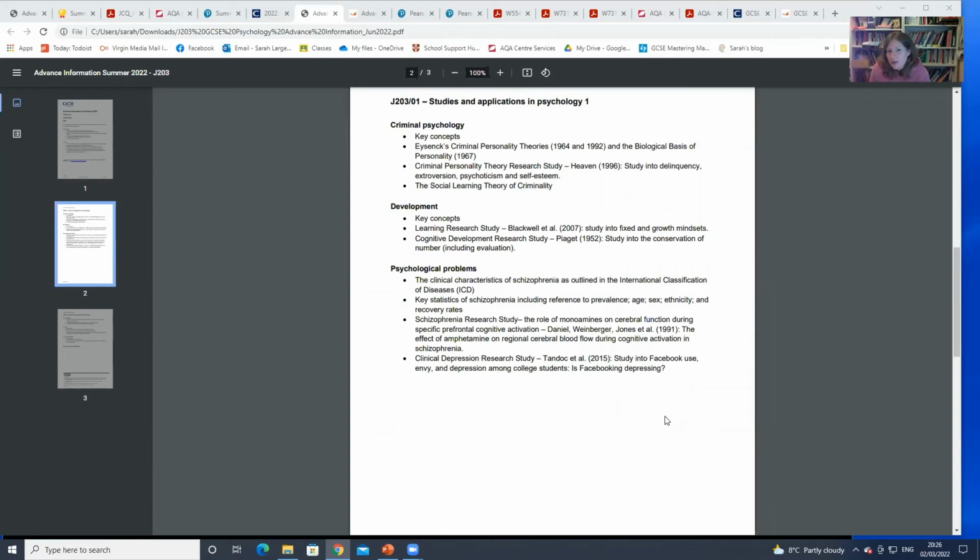To be honest, psychology is one where a good 75, 80% of the spec is just listed here. So it's not narrowing it down hugely, but it has a number of studies and some of those are not listed here. So again, that's where we won't try and remember every single detail of those studies. We'll just get the vague idea in case it's useful for a synoptic question to pull in.